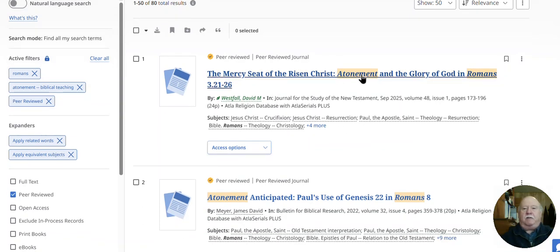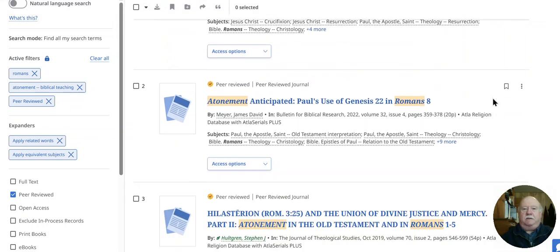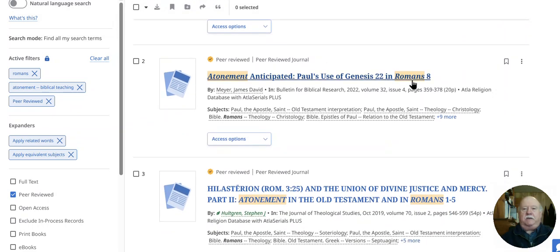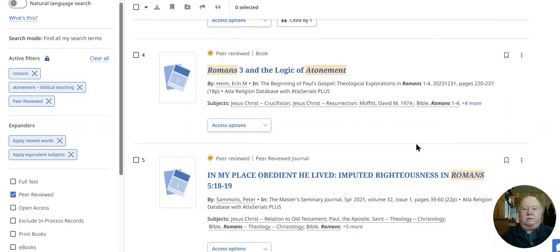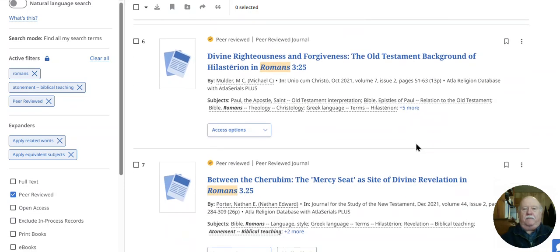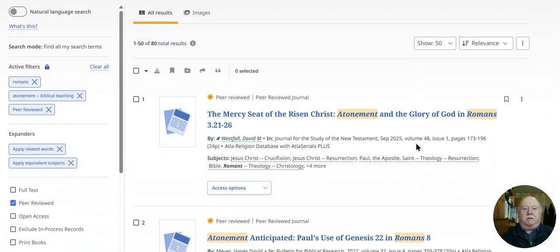Let's take a look at what we've got here. Mercy seat of the risen Christ, atonement, and the glory of God in Romans 3:21 to 26. Paul's use of Genesis in Romans 8, atonement, etc. And so there we are. Lots of results here that you can take a look at. What do we do with those results?